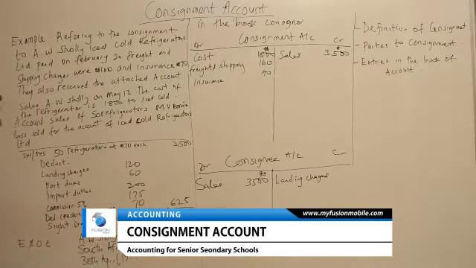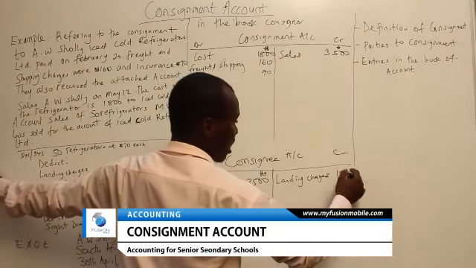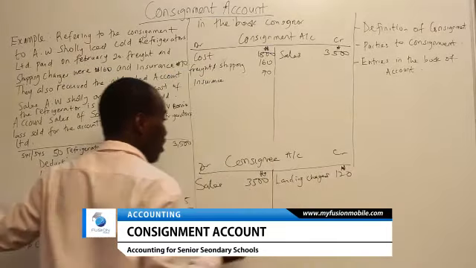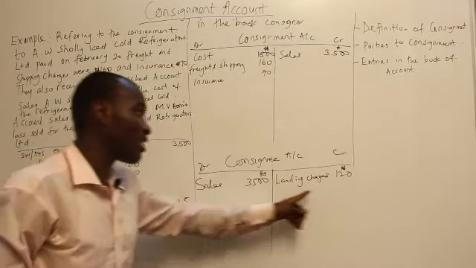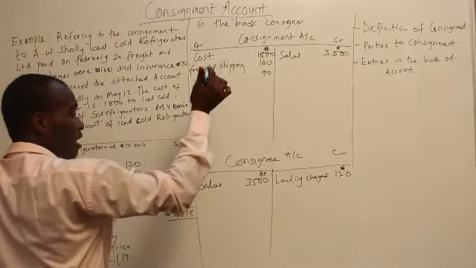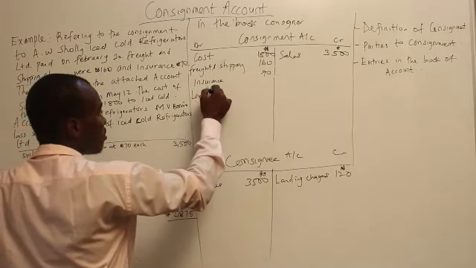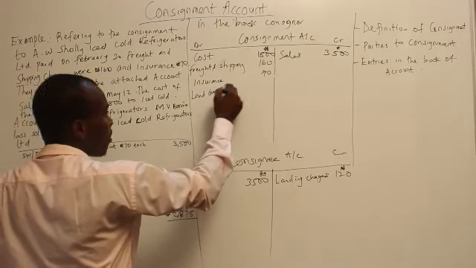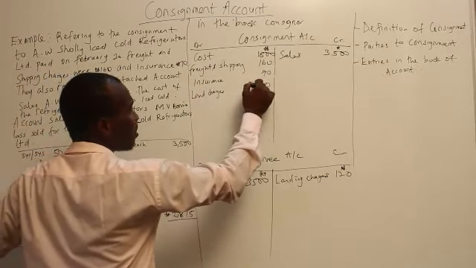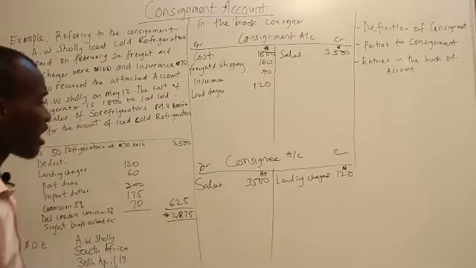So he paid landing charges, which is 120 naira. Because this is the debtor's account, that will be credited to the consignee account and debited to what? Consignment account. So we have landing charges, which is 120 naira. This shows the cost of the goods sent on consignment.